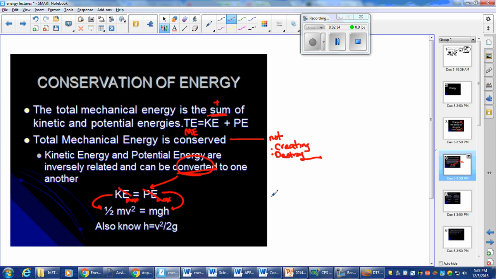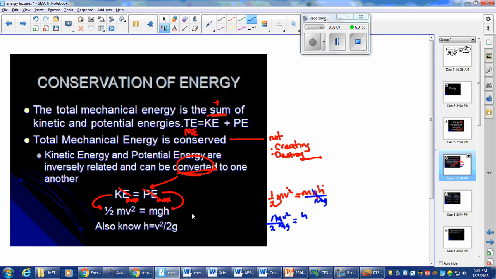From here, you can see that algebraically, we can do some cool things. 1/2 mv squared equals mgh. And we're going to talk about what gravitational potential energy is in just a second. But you can see that I can solve for the height, and I can solve for the velocity, without even needing the mass. Let's say I want to solve for height. Divide by mg on both sides. So we have 1/2 mv squared over mg, and look what happens. This m cancels out, right? So we don't even ever need the mass. That would be equal to our height.